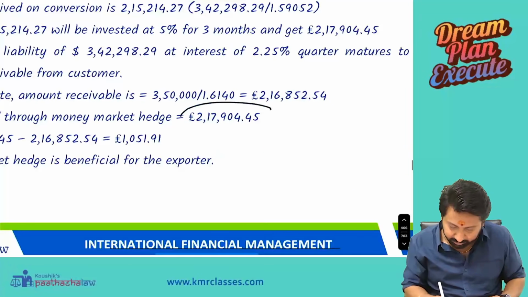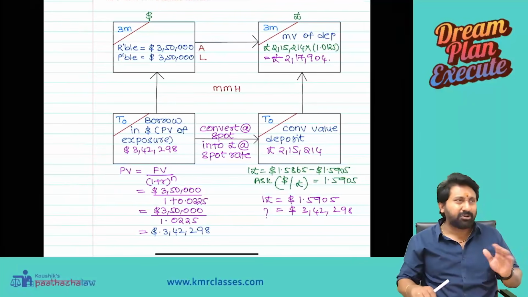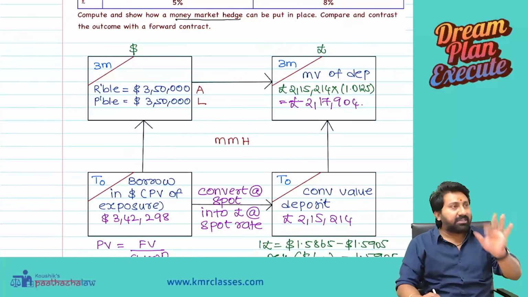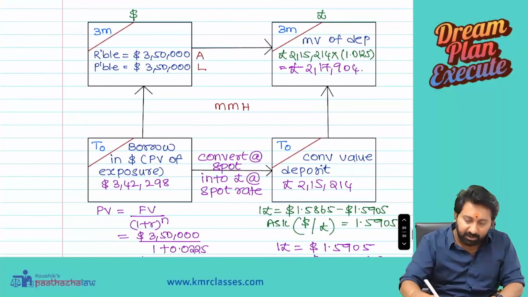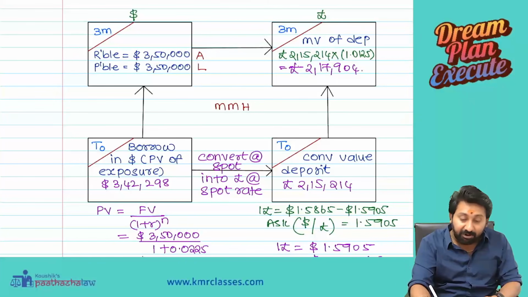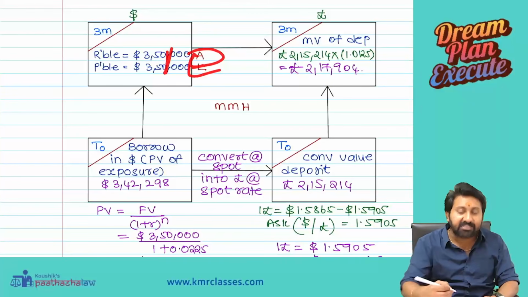Perfect. 217,904. Okay, decimals you leave here. Decimals not required. 217,904. Now listen carefully what has happened. Now, sir, you borrowed this particular amount, sir. You did not repay. I will repay. Do you know how I will repay? From the receivable I will get after 3 months, I will repay this 3,50,000. Anyway, this and this will match.